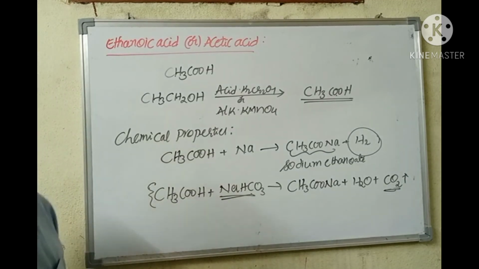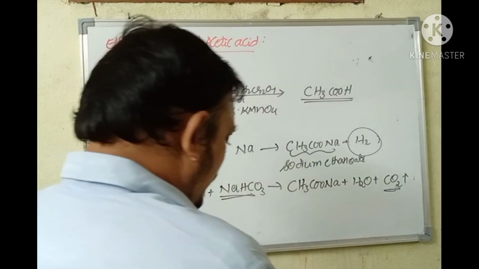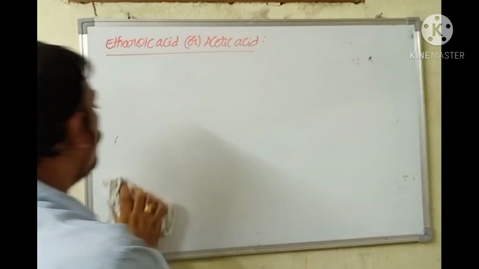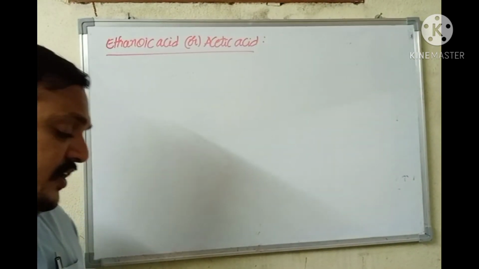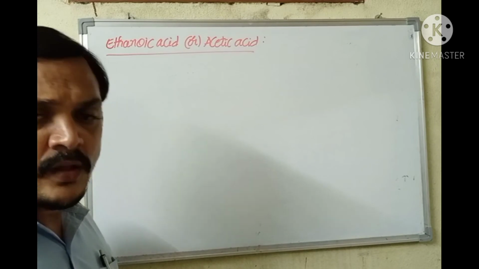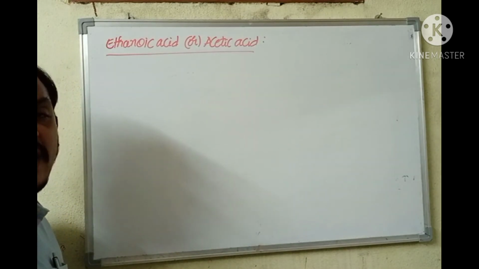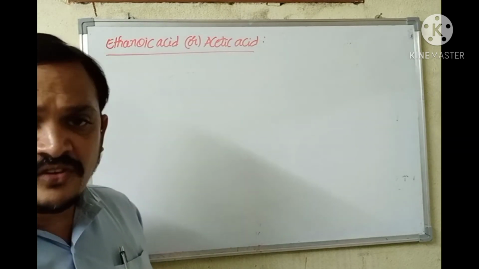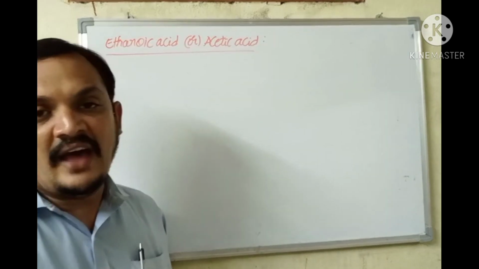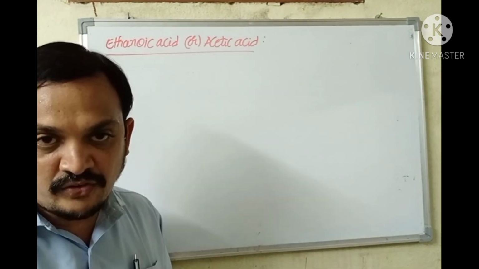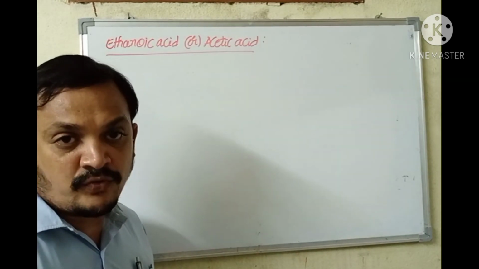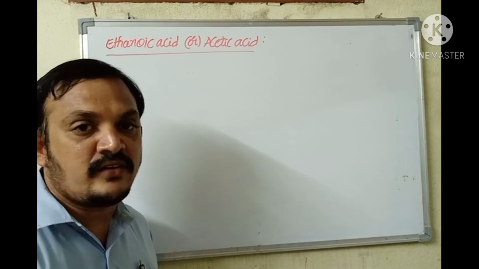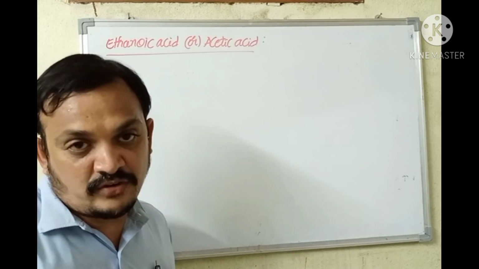Okay, now I said to you that ethanoic acid exhibits the properties of acids, and you also know the strength of an acid is expressed in terms of pH. pH is nothing but negative logarithm of hydrogen ion concentration taken to base 10. Acids having lower pH are stronger acids. Acids having higher pH are weaker acids. We are discussing carboxylic acid, which is an organic acid having very high pH, close to 7. So I can say that ethanoic acid is a weak acid.